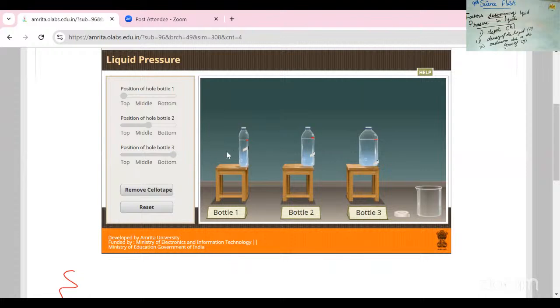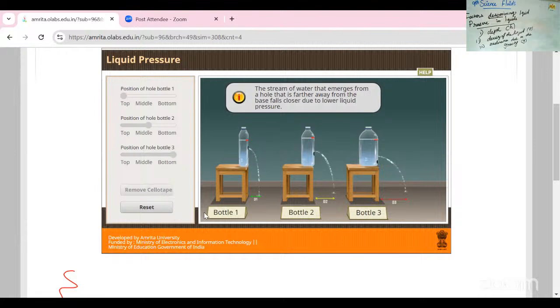Now I am going to remove the sellotape in these three bottles just to observe what will happen. What is going on? Yes, the distances differ. First bottle is 1 and then second is 2 centimeter. Third bottle is 3 centimeter difference.